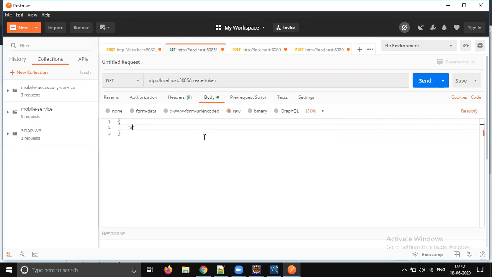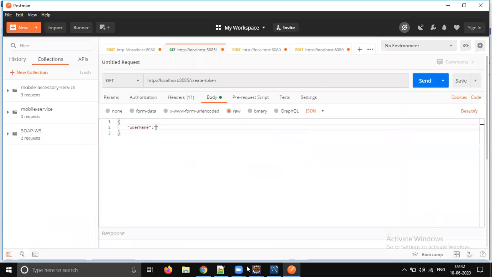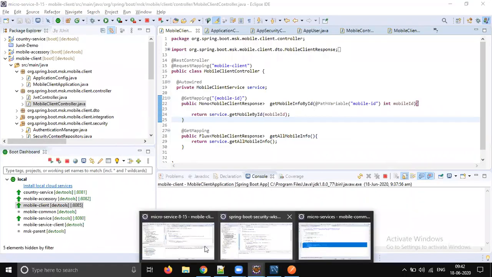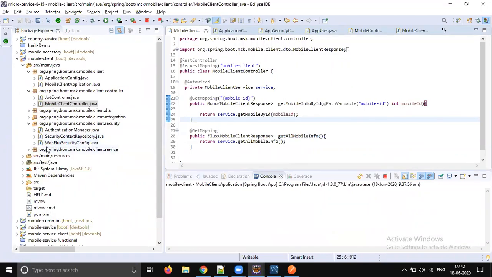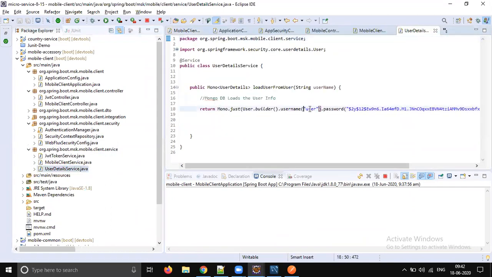So here it is going to be username in capital. I think the username is mobile user. No, right? Okay, we hard coded the user. Yes, for now, we hard coded the user. You need to move that. I mean, can you please get this loaded from the MongoDB? For now, I have hard coded. Okay, so you do the MongoDB integration. Just load it from the MongoDB.